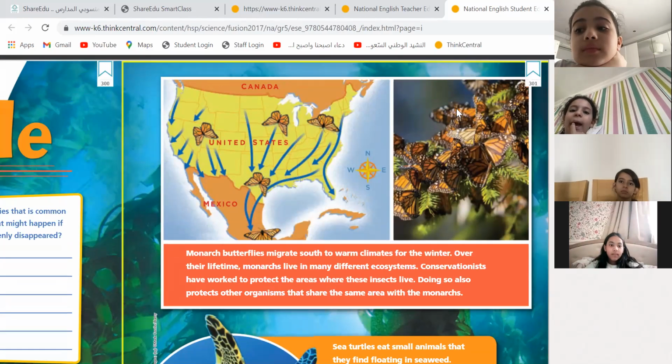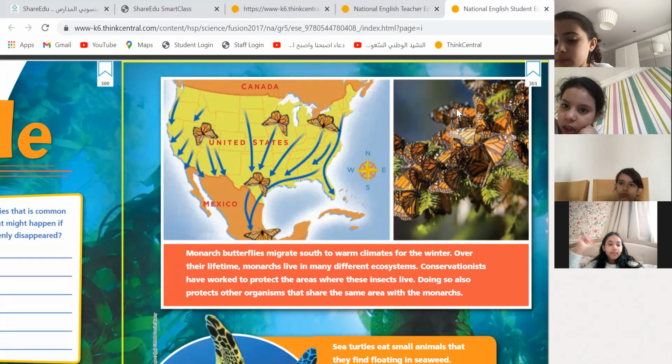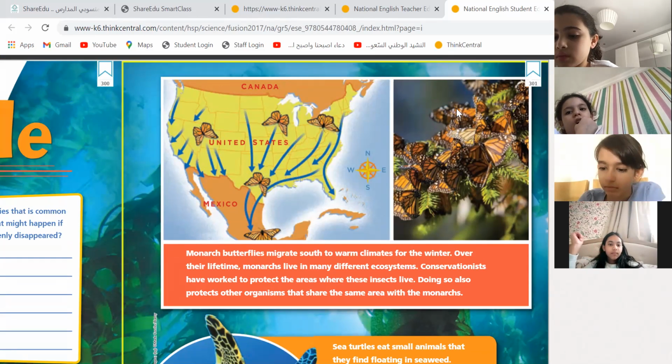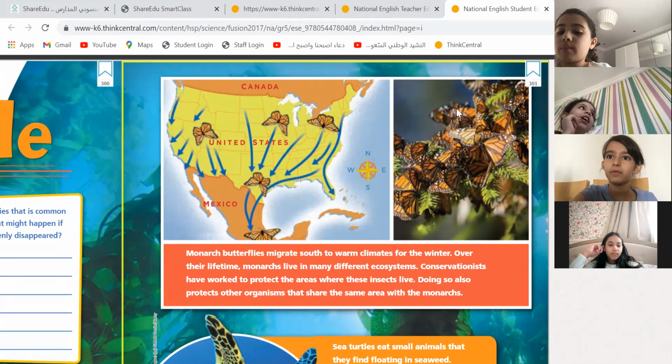Why do you think we are protecting these butterflies? What does a butterfly do to plants? They travel from the United States to Mexico. Okay, they travel.